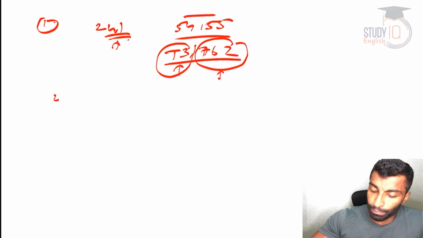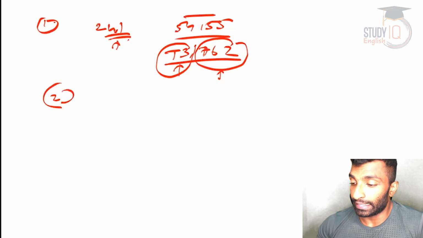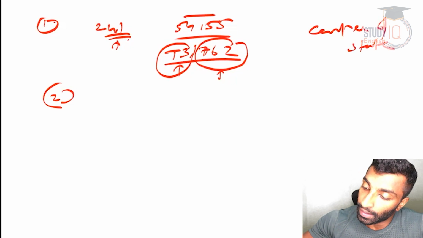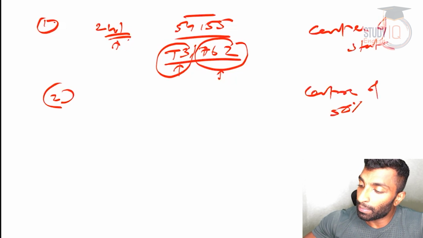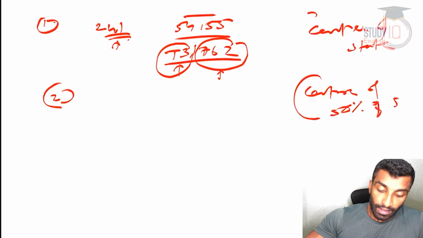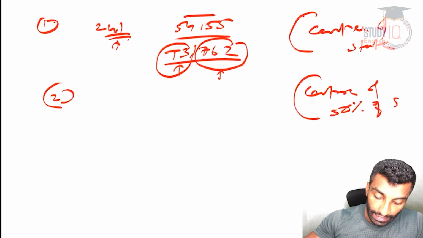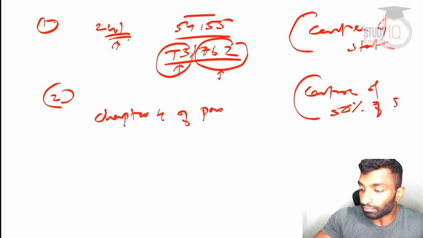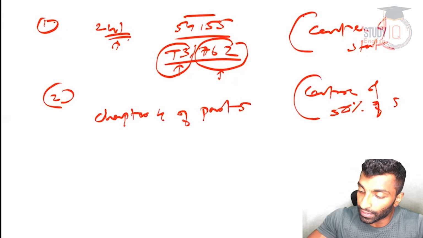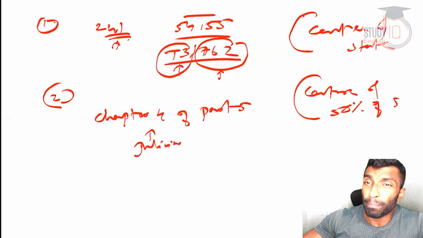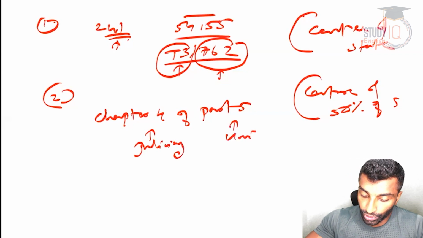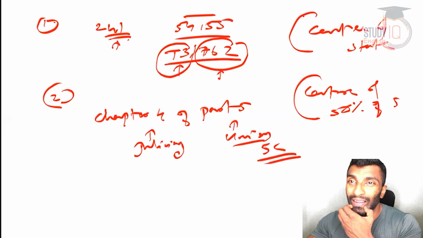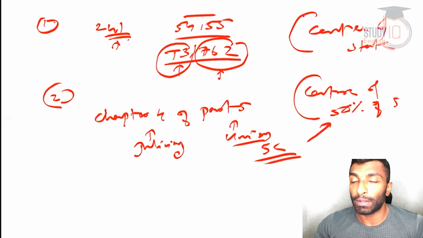Now, the second category is approval by center and 50% of the states. Okay, so here I'll just write center plus 50% of states. So what are those? That is the second category, like chapter 4 of part 5. What is chapter 4? Chapter 4 deals with judiciary. Part 5 deals with the union. So judiciary at the union level, what is that? Supreme Court. So anything related to the Supreme Court, you need the approval of center and 50% of the states.